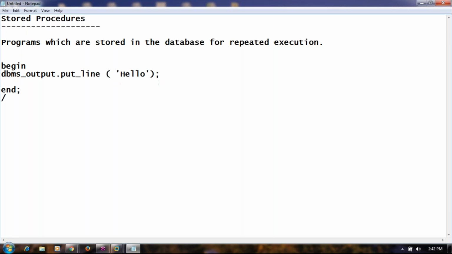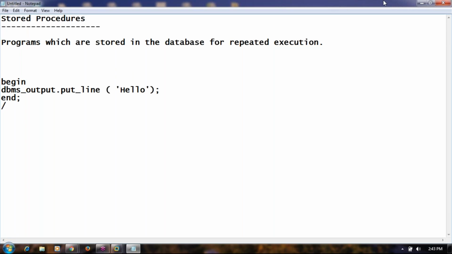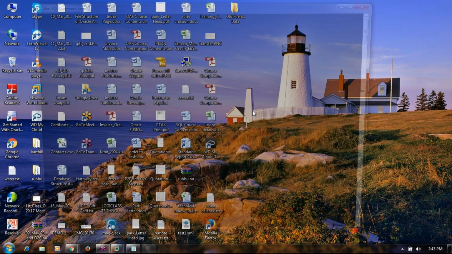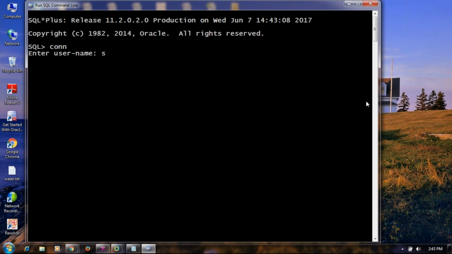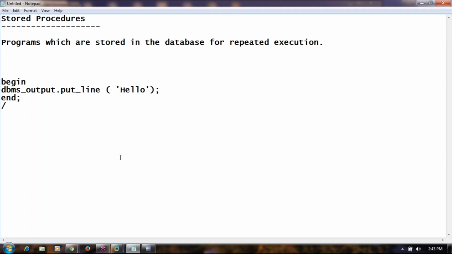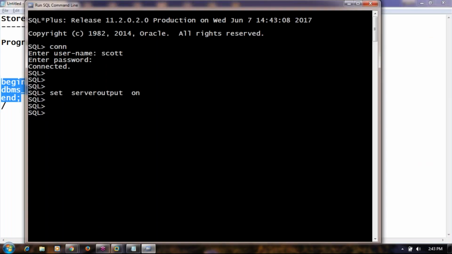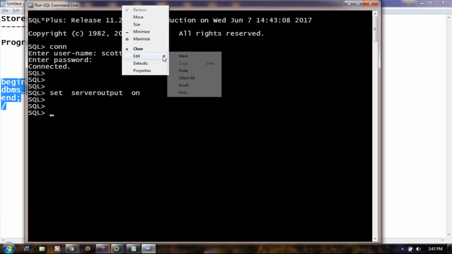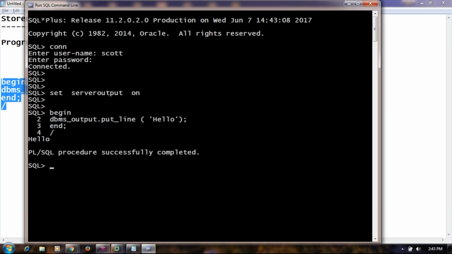This is a PL/SQL block. I want to run this PL/SQL block. You know how to run the PL/SQL block. So let's open the SQL*Plus environment. To get the output, set serveroutput on, and I'm running the block. As expected, when you run the block, you get a successful program and the message output hello.